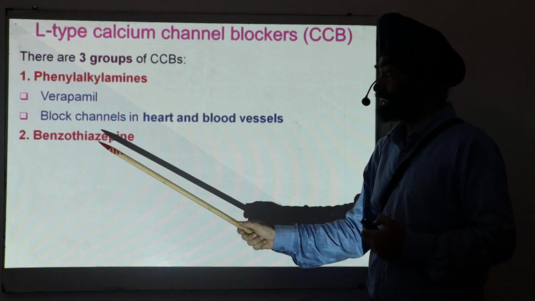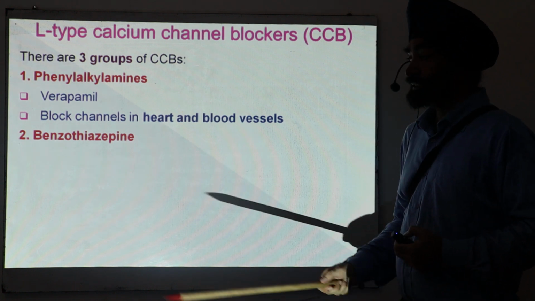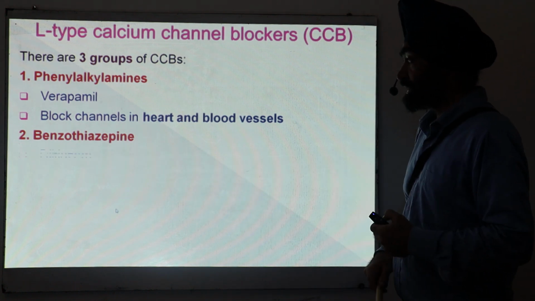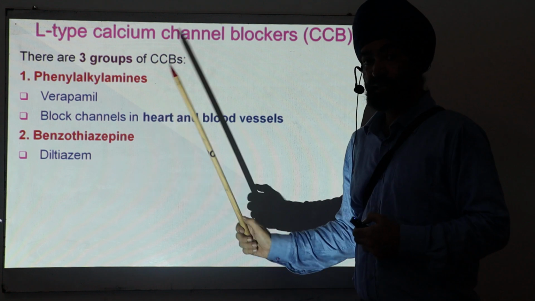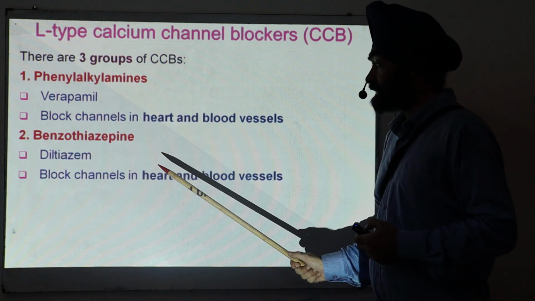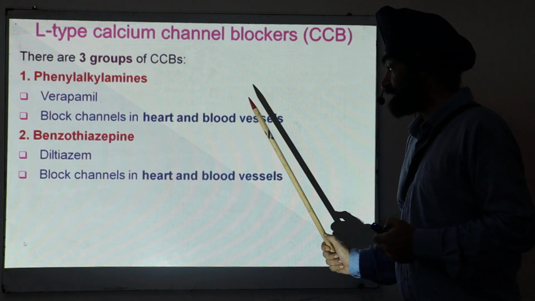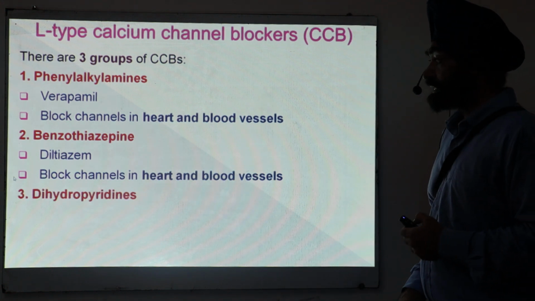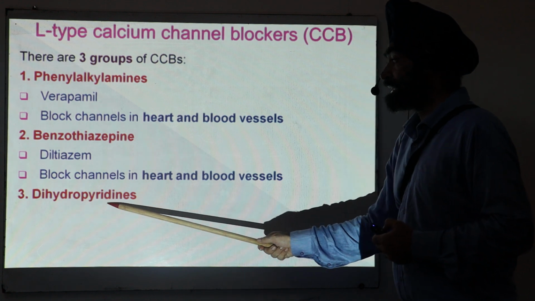Then the second category, benzothiazepine. This is again a chemical structure. The prototype drug is diltiazem. It is also the same as verapamil: it blocks the channels in the heart as well as in the blood vessels. The third type is dihydropyridines.